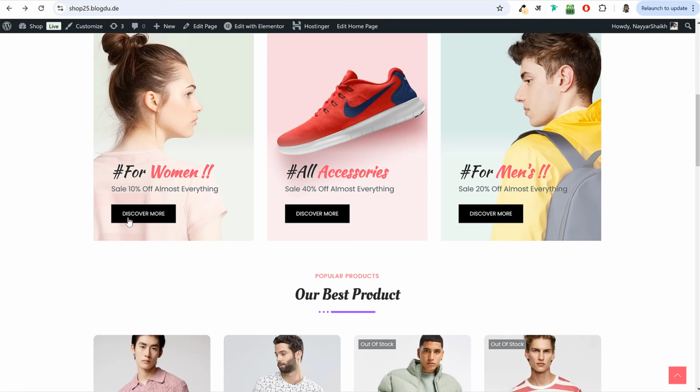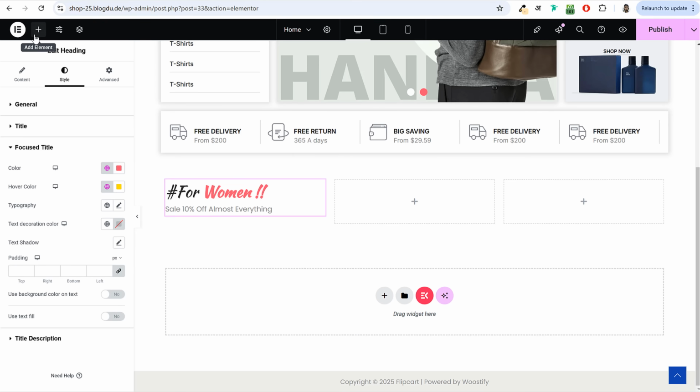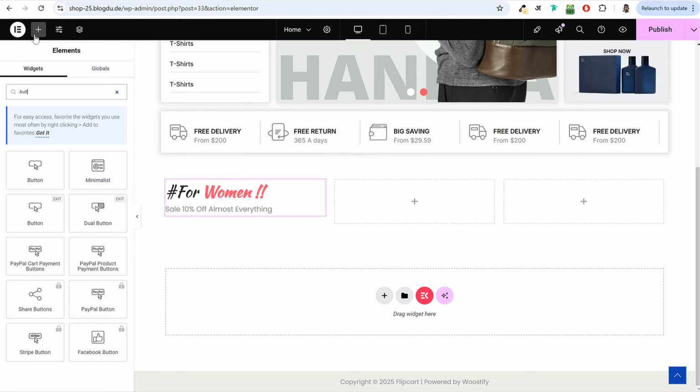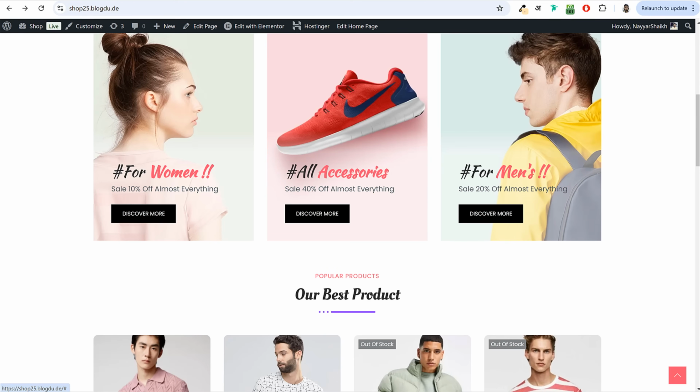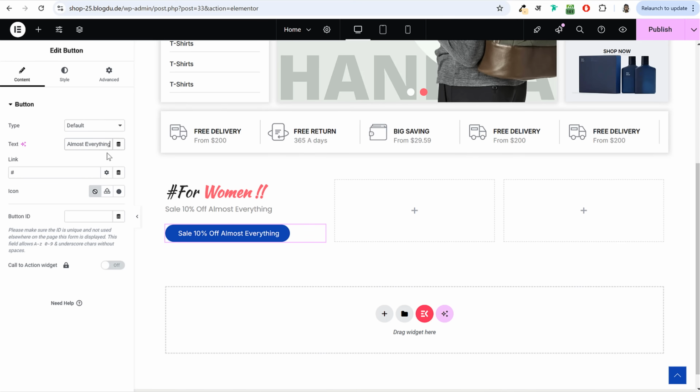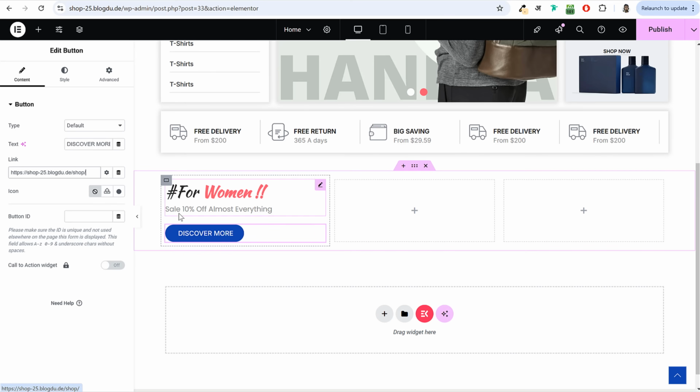Then below this, we have this button. So for this, we'll search for button element. Drag and drop the button element at the bottom. The button here says discover more, so I'll type in the same thing, discover more. Now if you want to link it with the home page or with the shop page, you can just type in shop. It will give you the page link. Click on that. When somebody clicks on this button, they will be redirected to the shop page.